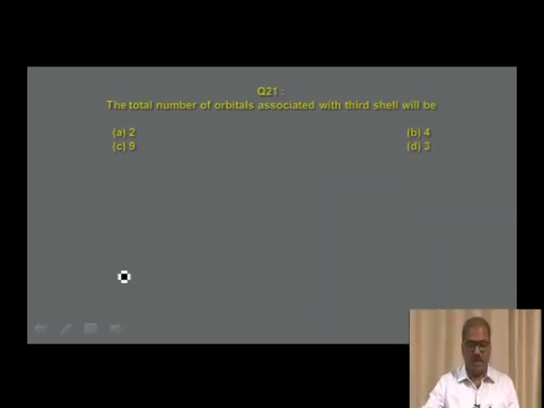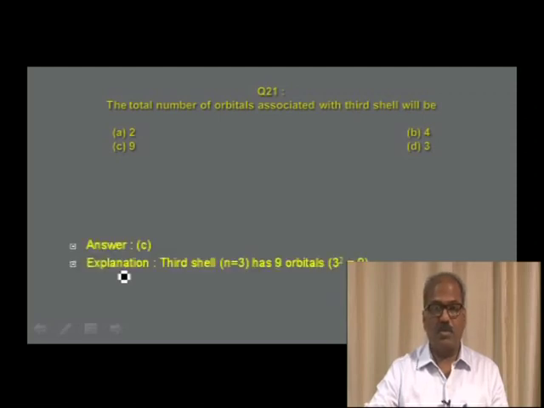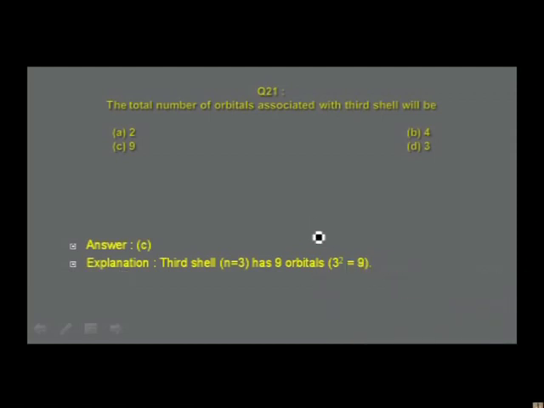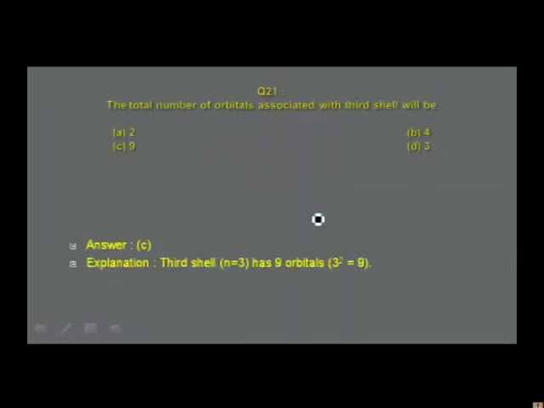In the next question, the total number of orbitals associated with third shell will be. Total number of orbitals associated is the question. Answer for the given question is calculated by the formula n square. Let me go to the previous slide.